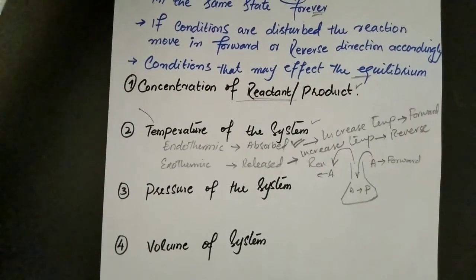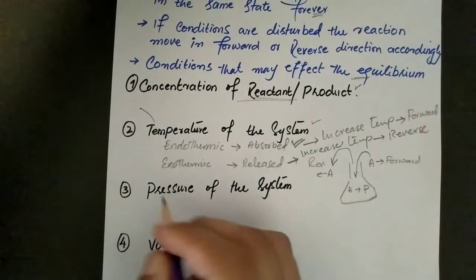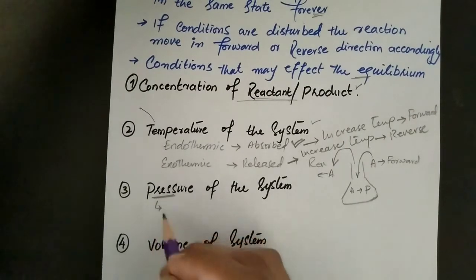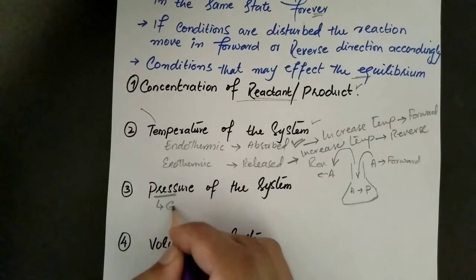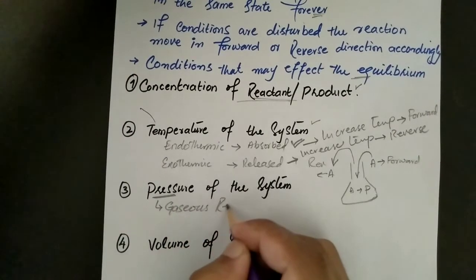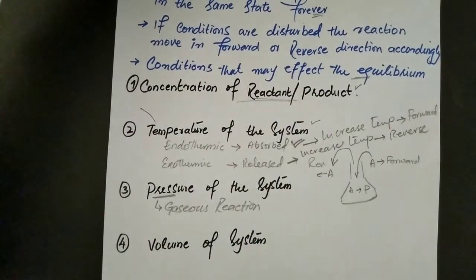Pressure of the system. By increasing or decreasing the pressure, the direction of the reaction can be affected. This condition is applicable only in the case of gaseous reactions, or those reactions in which one or more reactants or products are in the gaseous state.